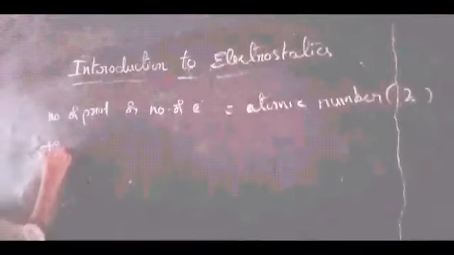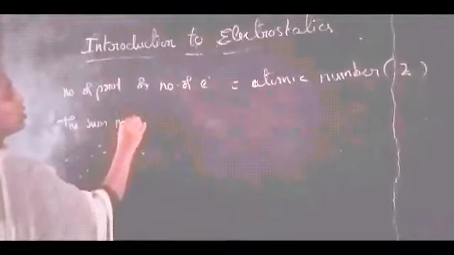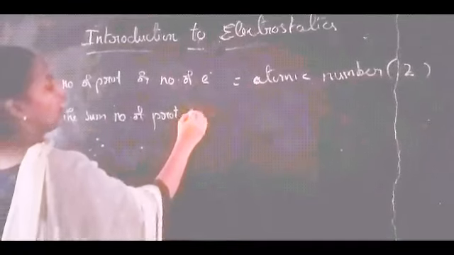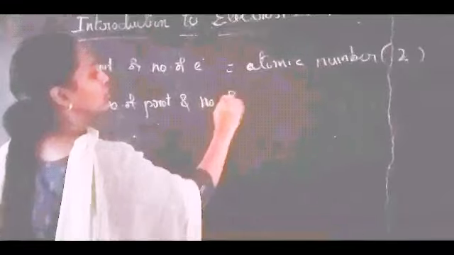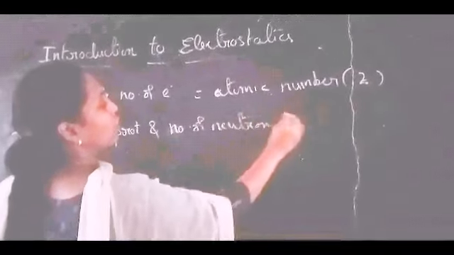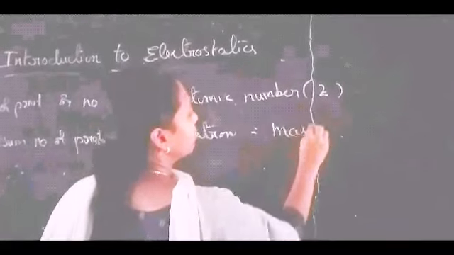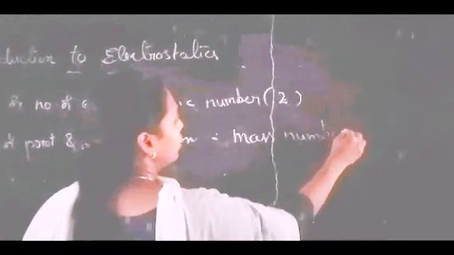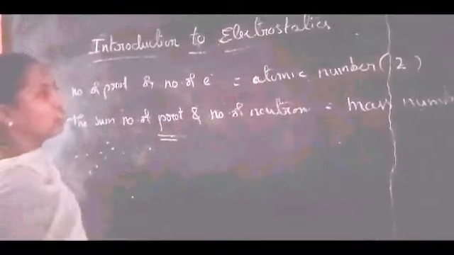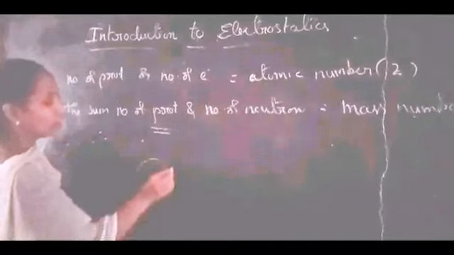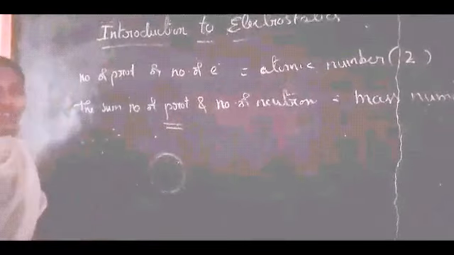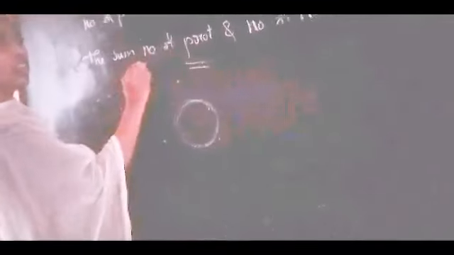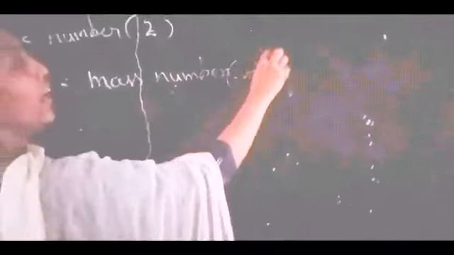And the sum of the number of protons and the number of neutrons is called the mass number. Why is it called the mass number? The total mass of an atom exists inside the nucleus. Inside the nucleus there exist protons as well as neutrons. That's why the total mass is concentrated at the center. That's why it is called the mass number, which is represented by the letter A.